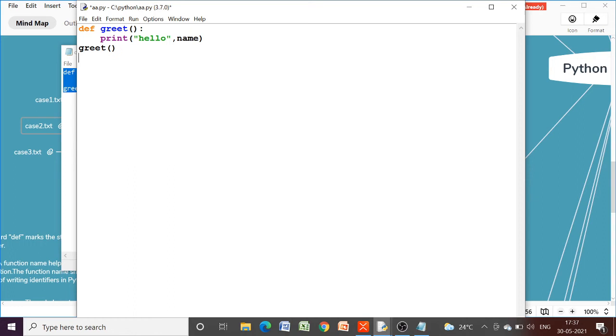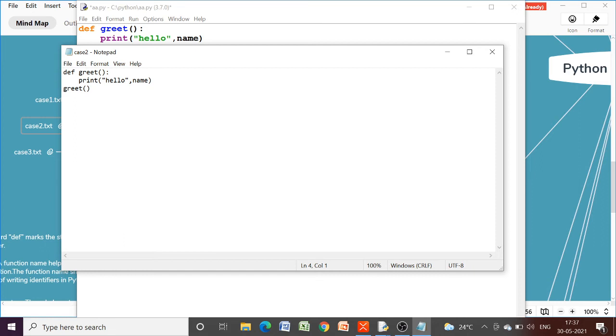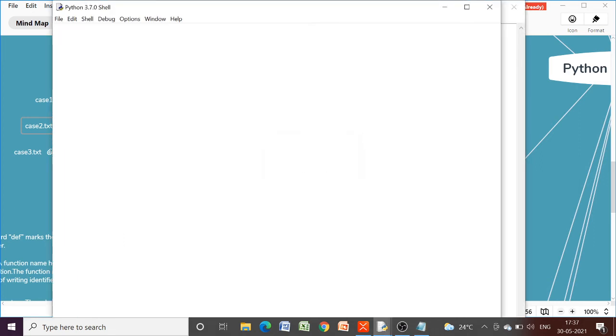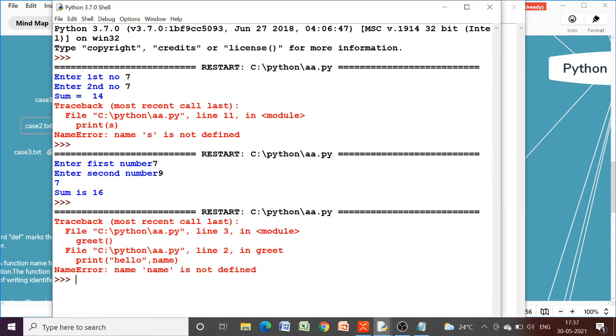So when Python searches for this variable throughout the program and is unable to find this variable name, Python will give you an error. So we will have one error, name is not defined. It is very obvious that if a variable is not inside local scope and not in global scope, then we will have an error.